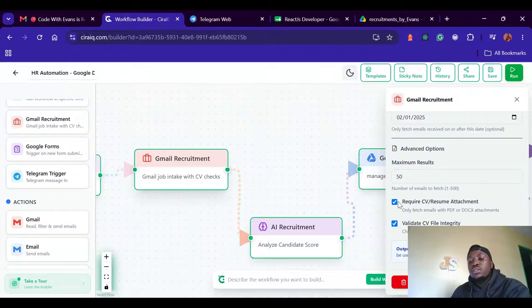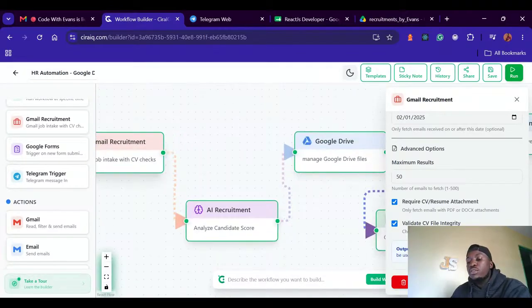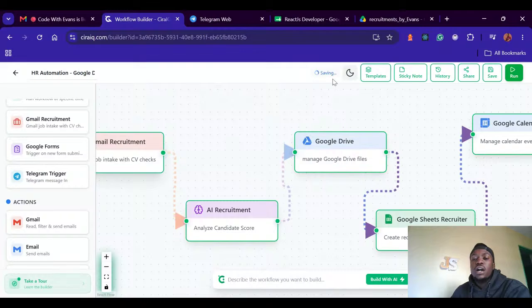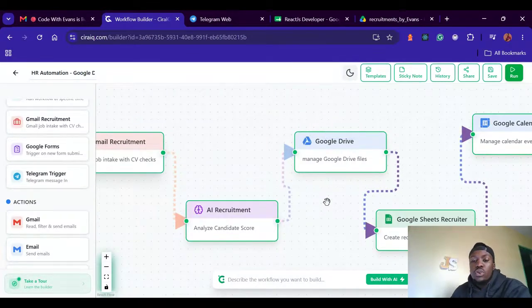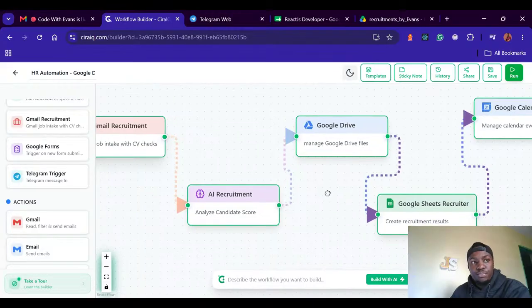Then make sure that you fetch all their CVs in case they have attached their CVs or anything. So make sure that you fetch that, and you don't have to save because it's auto saving every change that you make.